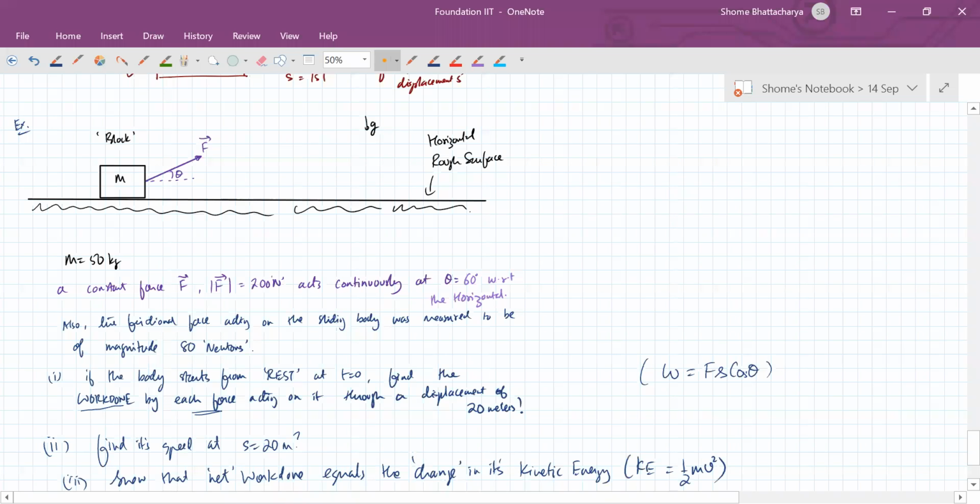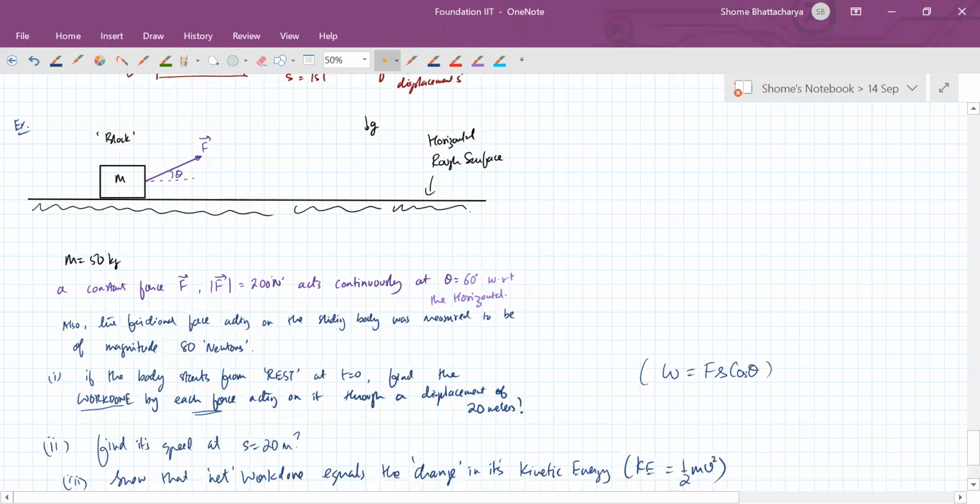Start with the concept of free body diagram, like we discussed in Newton's laws, to understand what all forces are acting on the body. Two of them are already given to you. There is this external force F, of magnitude 200 newtons at 60 degrees to the horizontal. But apart from that, there is also friction, which is given to you, which is 80 newtons.